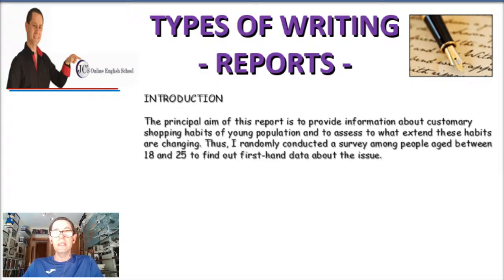data about the issue. Okay, so remember, in the introduction is where you tell us what you're going to talk about. So that's why it's called the introduction. Okay, very, very important, the introduction. It needs to catch the attention of the reader. Otherwise, he or she is not going to continue reading for sure.